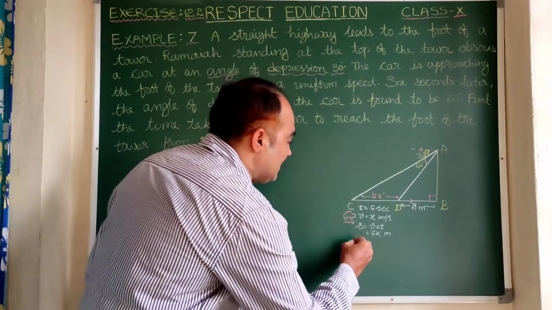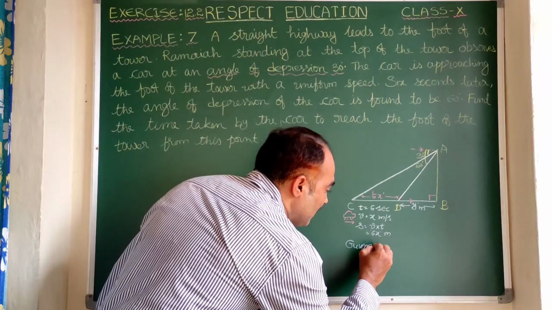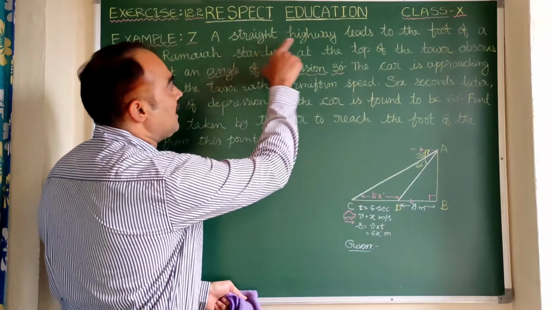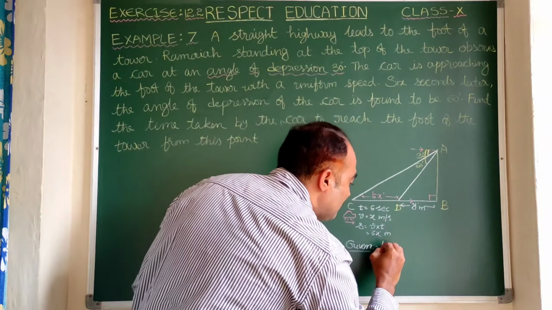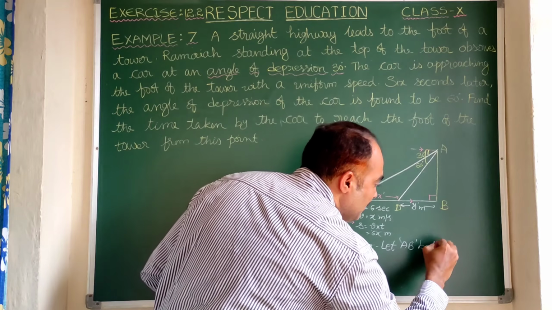So let us write the given data here. First, given: a straight highway leads to the foot of a tower. So let AB be the tower.